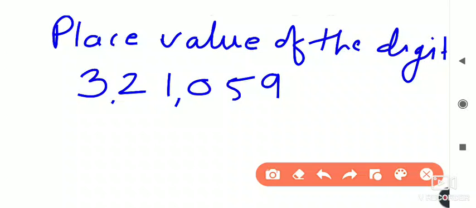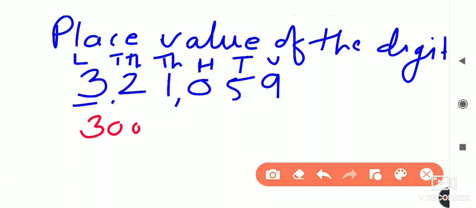First of all, understand the place values. The 3 is present at which place? Units, then tens, then hundreds place, thousands place, ten thousands place, and lakhs place. So the value of 3 in this number is 3 lakh. In the exam, when they ask the value of 3, we find which place it is present at. It is at the lakhs place, so its value is 3 lakh.